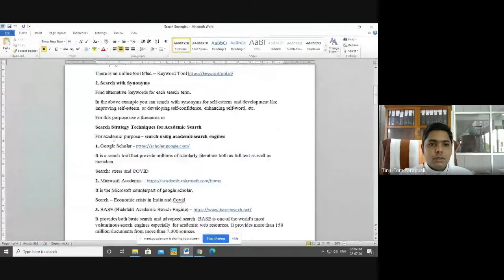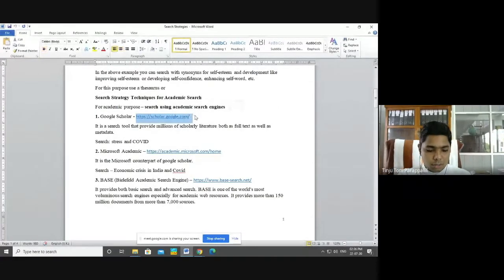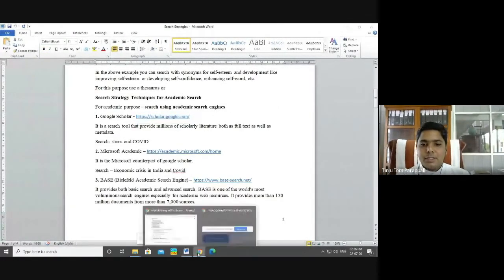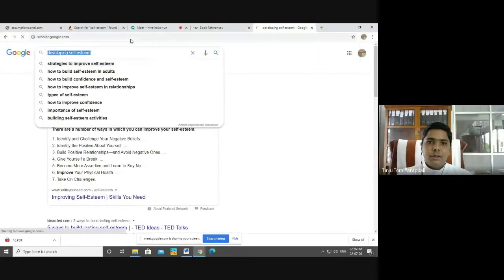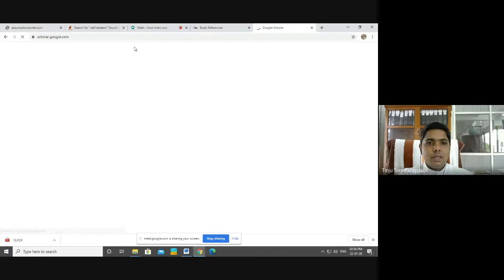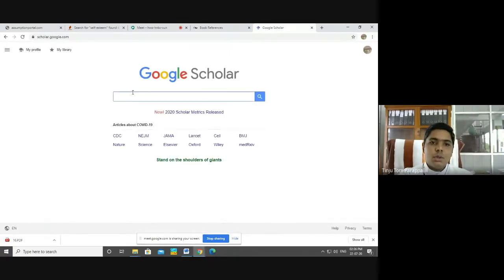See, the first one you all know, that is Google Scholar. Google Scholar is an academic search engine where you will get academic information specifically. If you are simply searching on Google, it will give us a lot of results. But Google Scholar is exactly for academic purposes. It will provide us with the journals, the full text journal or the abstract of journals or some bibliographies where we can search. This is a specialty of Google Scholar. This is an academic database.